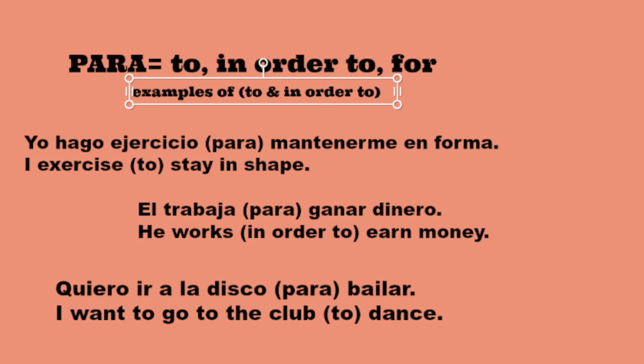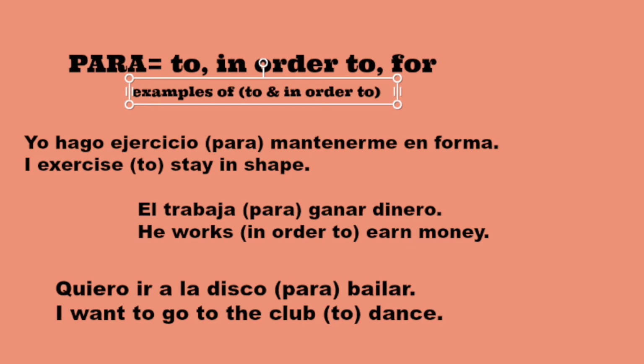And under that we have quiero ir a la disco para bailar. I want to go to the club to dance. Some of my students always ask me, why am I putting para in front of bailar when bailar already means to dance? Because whenever you have the ending on the verb, it automatically puts the to in front of it. So why wouldn't it just be quiero ir a la disco, bailar? Because technically in Spanish, you're saying, I'm going to the club in order to dance. It's like the same thing, to dance, in order to dance.